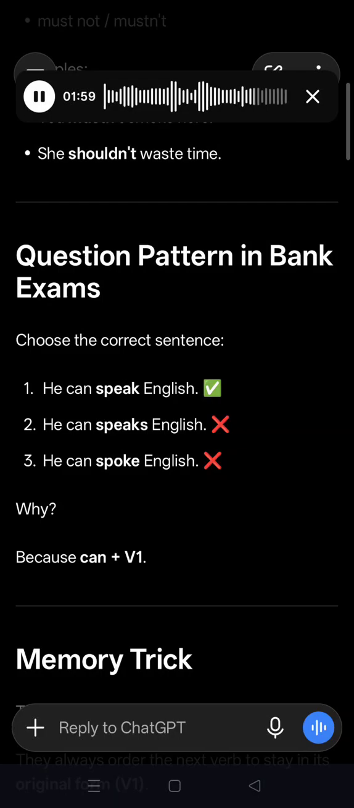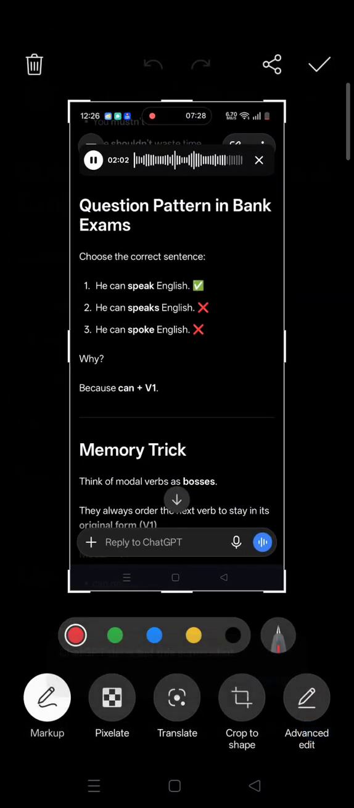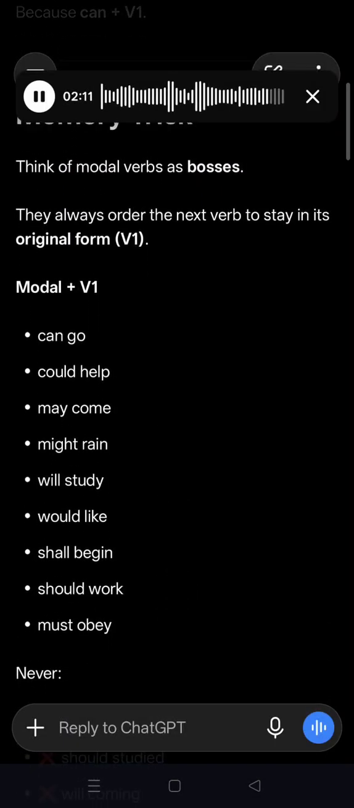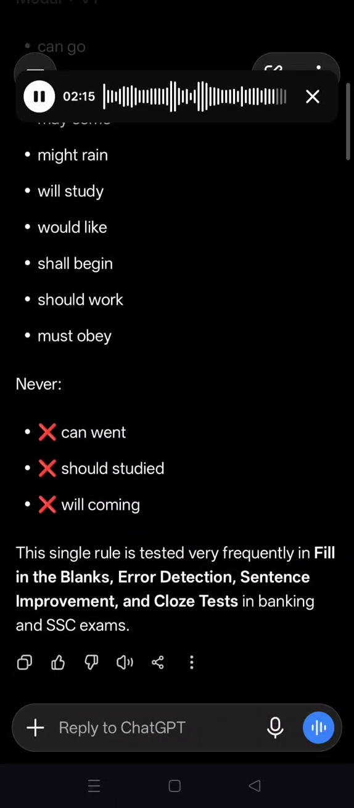Memory trick: think of modal verbs as bosses. They always order the next verb to stay in its original form, V1. Modal plus V1: can go, could help, may come, might rain, will study, would like, shall begin, should work, must obey. Never: can went, should studied, will coming. This single rule is tested very frequently in fill-in-the-blanks, error detection, sentence improvement, and cloze tests in banking and SSC.